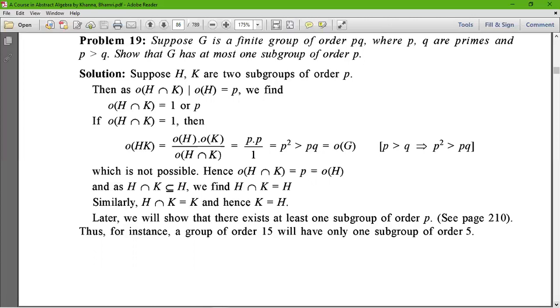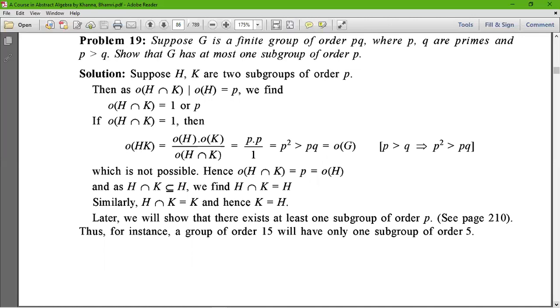We know that the order of H intersection K divides the order of H, which equals P. Then the order of H intersection K is equal to 1 or P.